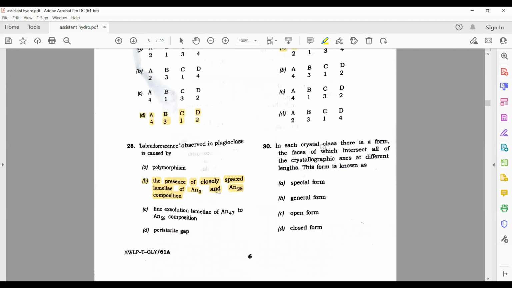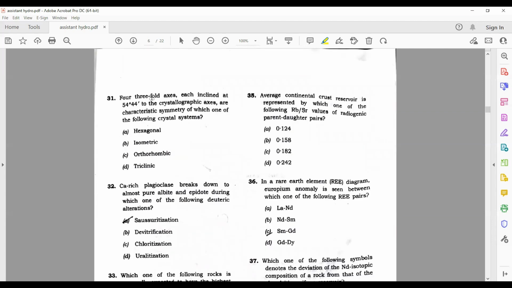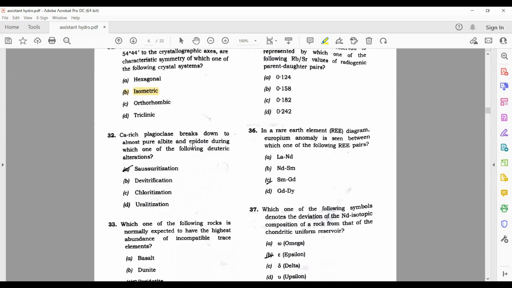In each crystal class, there is a form, the faces of which intersect all of the crystallographic axes at different lengths. This is known as general form. The 4 three-fold axes, each inclined at 54 degree 44 minutes to the crystallographic axis, are characteristic symmetry of which one of the following crystal systems? This is isometric.